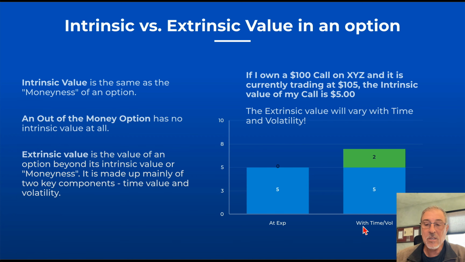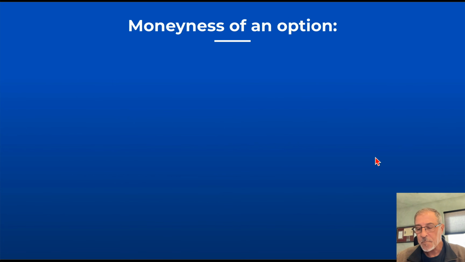Now, if there is time left on this, if it is not yet at expiration, and we've got this same scenario, $100 call, the market is currently at 105 on the underlying, I have the $5 of intrinsic value, but then I'll also have some value here that's extrinsic value that's left still in that trade. This is the amount that ultimately will decay out, but again, time value and volatility are the 2 main components that come into play there.